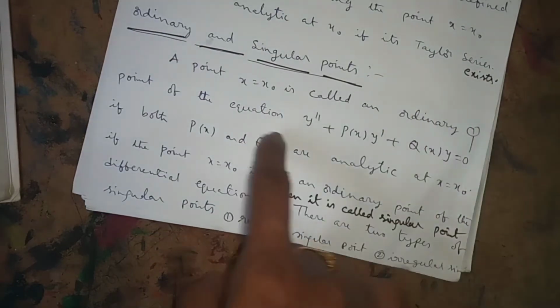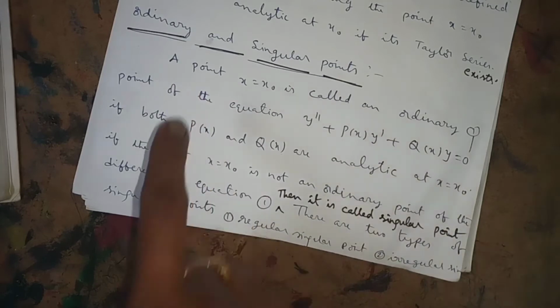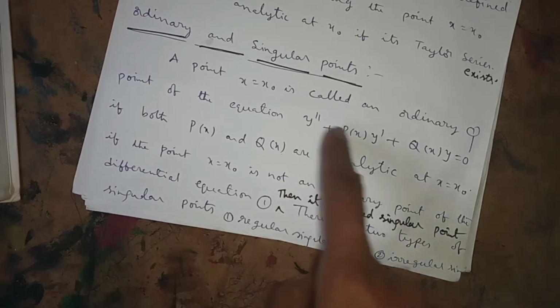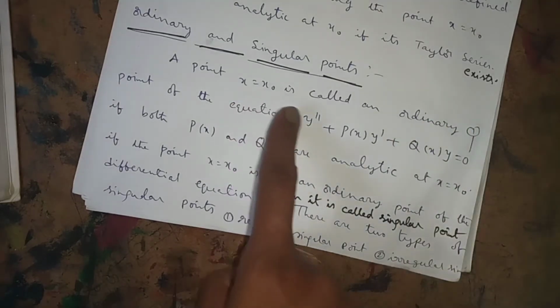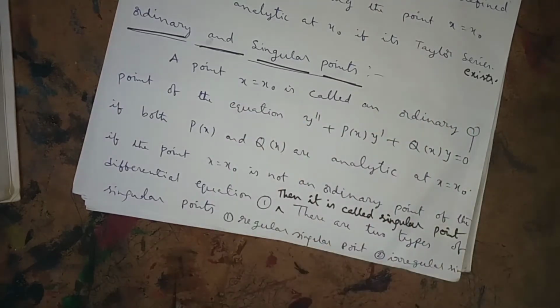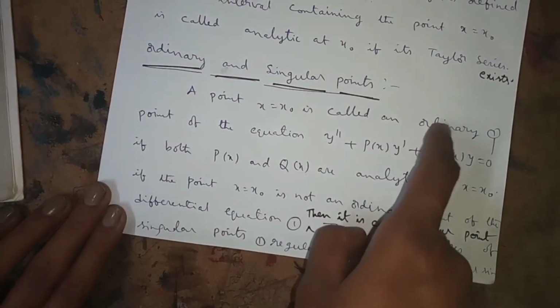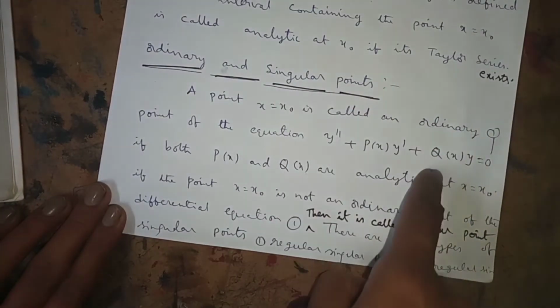Remember this equation by heart, very important: y double dash plus p of x into y dash plus q of x into y is equal to 0. This is equation 1. Now, when will you say x is equal to x naught is an ordinary point?